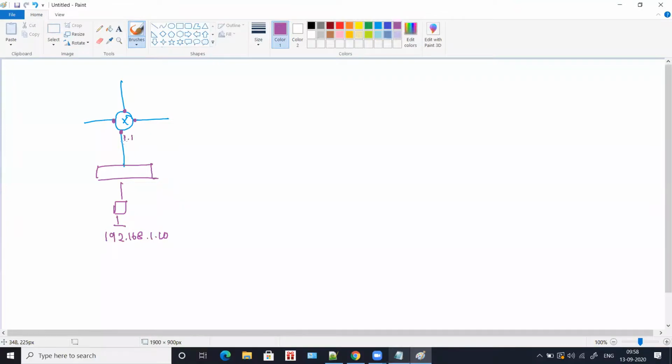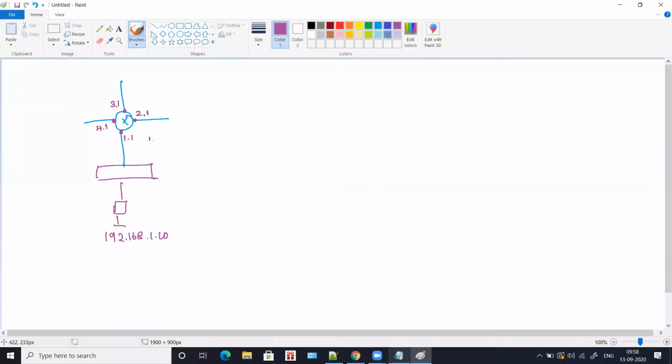If this is 1.1, this should be in different network, so I'll keep this as 2.1. If this is 2.1, I'll keep this as 3.1. And if this is 3.1, I'll keep this as 4.1. So all the interfaces should be in different network. Now try converting them into network ID.